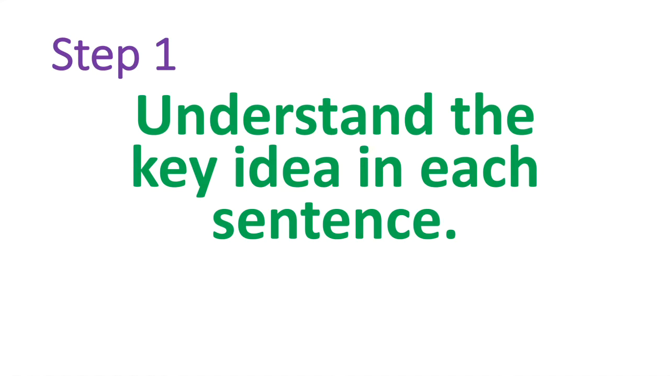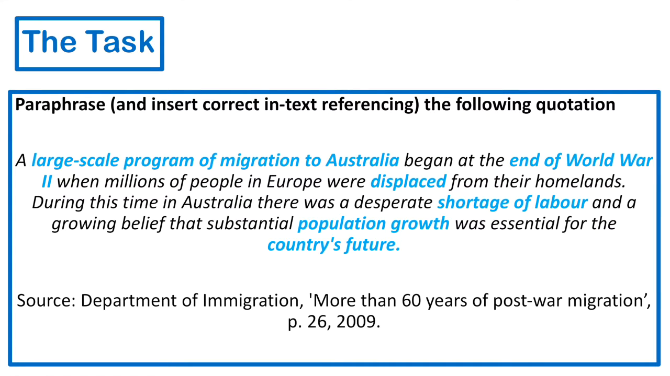Step 1. We need to understand the key idea in each sentence. So what I've done is I've got my text and I've highlighted what I think is important. This large-scale program of migration, it was at the end of World War II in Europe, people were displaced. In Australia there was a shortage of labour and we were worried about the population growth and the future.